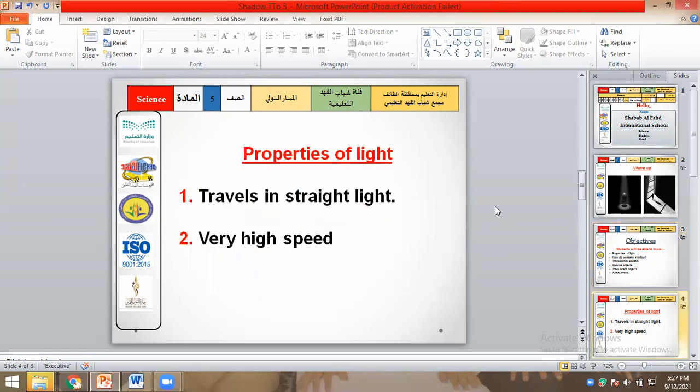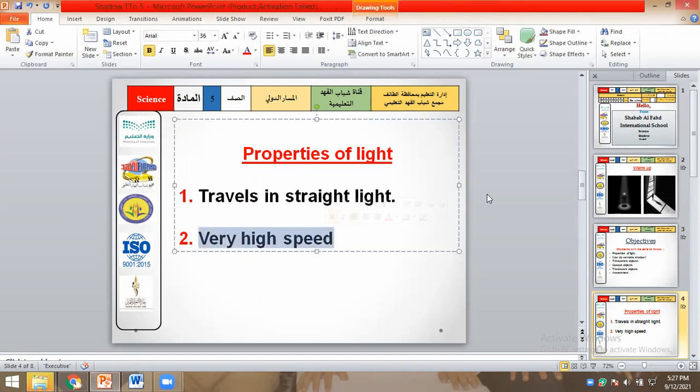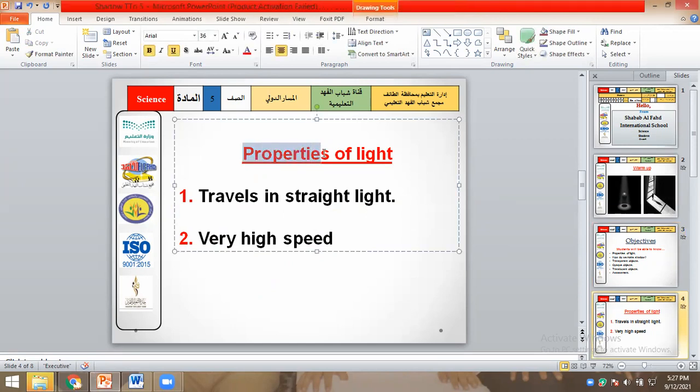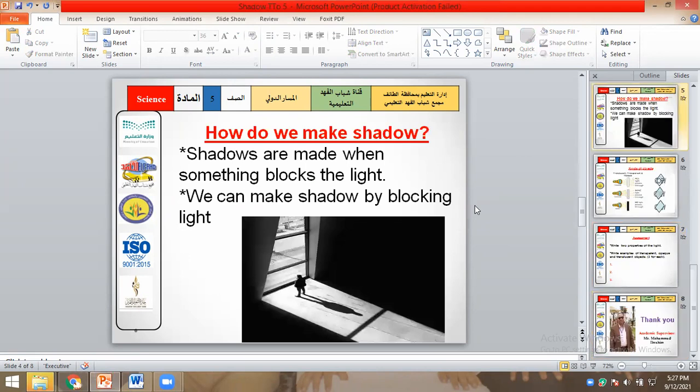At last, I will give you an assignment. Properties of light are: light travels in a straight line at a very high speed. Properties of light, yani khususiyat, travels in a straight line and at very high speed. Okay.